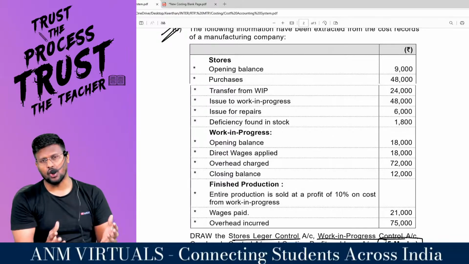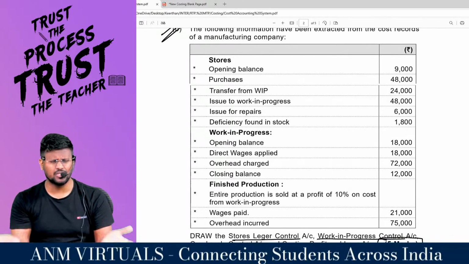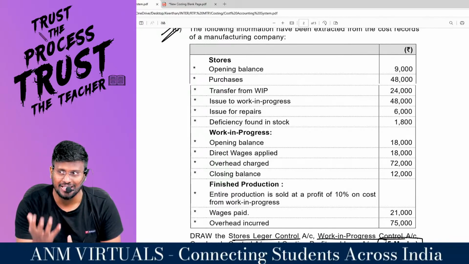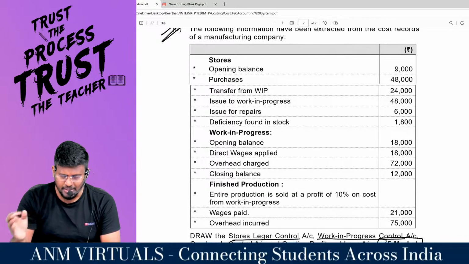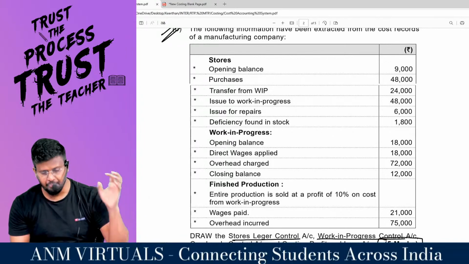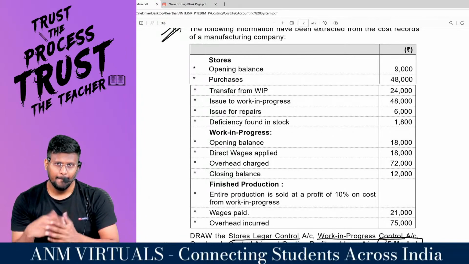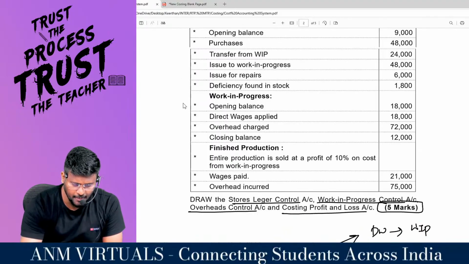Deficiency found in stock. Have they mentioned whether it is normal loss or abnormal loss? Nothing has been mentioned, which means it's normal loss. Normal loss should be treated as production overhead. So production overhead control account debit side to stores ledger control account 1,800. Stores ledger control account credit side by production overhead control account 1,800. Brilliant. Next, coming to the next ledger, the WIP ledger control account.